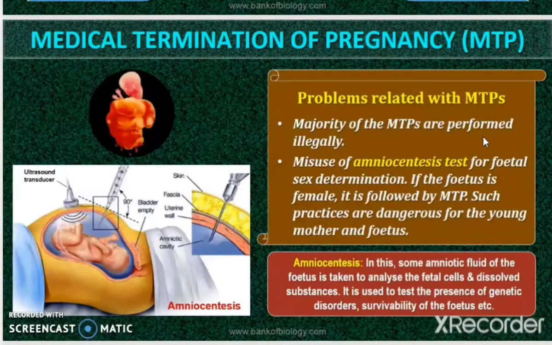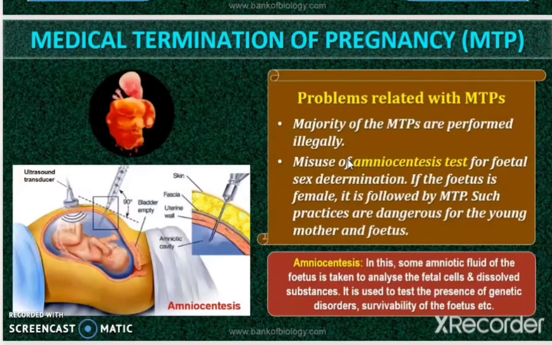When there is some unwanted pregnancy, people go to an illegal doctor, and illegal doctors will not cross check with anyone. They will move on with this termination process if money is given, but it can be fatal to the woman undergoing this technique, and it is not safe. So this is one major problem which India is facing today: the majority of MTPs are performed illegally.